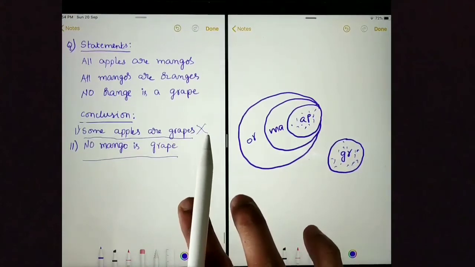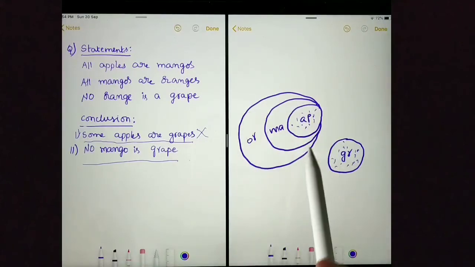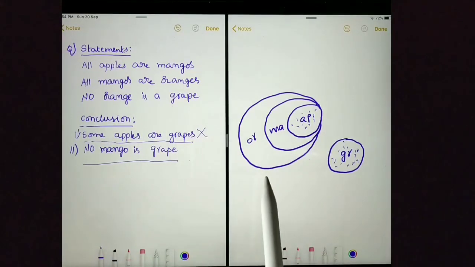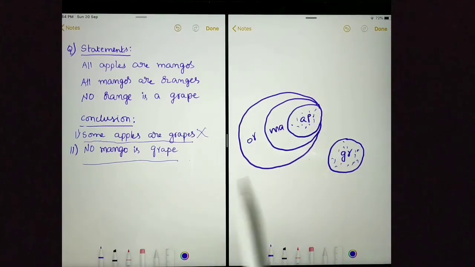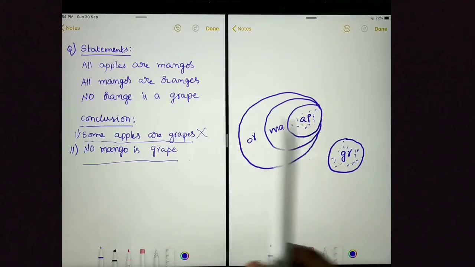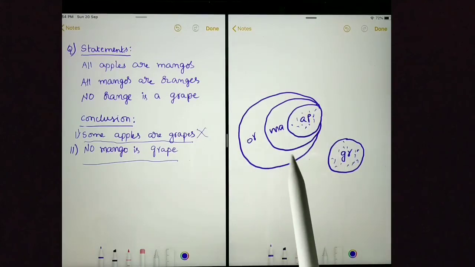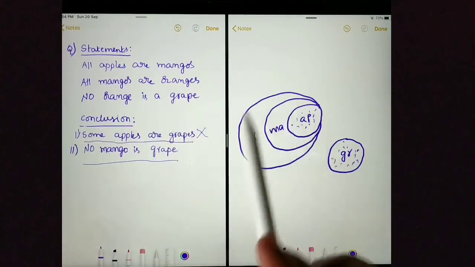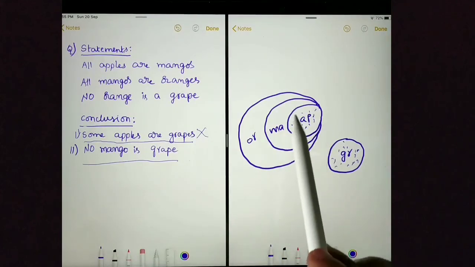Here we need to remember one thing. As per the statement, no orange is a grape. Orange is the outer circle. Whenever the outer circle is not, the inner circle also will follow the same. It means if the statement is no orange is a grape, we can say that no mango is a grape as well as no apple is grape. But the other way around it is not true. If the statement says no apple is grape, then we cannot say no mango is grape or no orange is a grape. But here the outer circle is given in the statement. No orange is a grape. So we can say that no mango is a grape and no apple is grape.